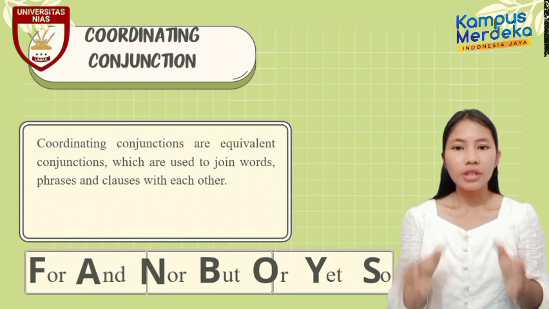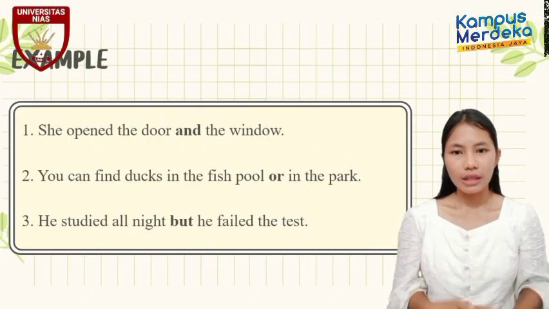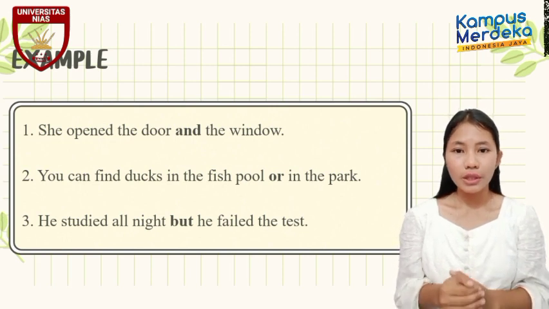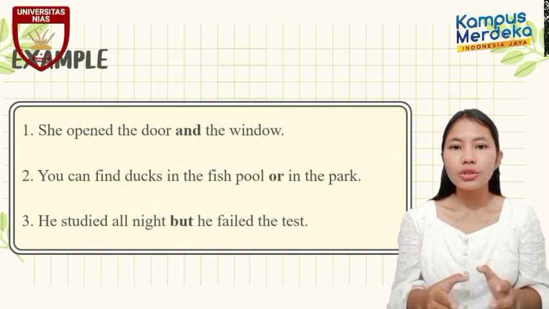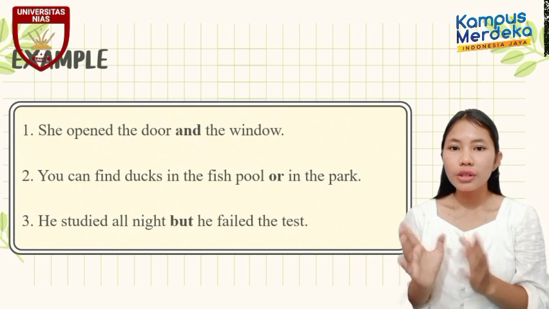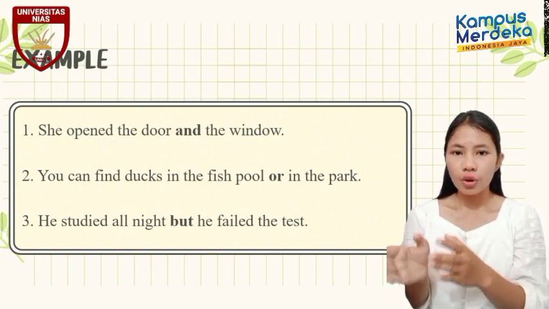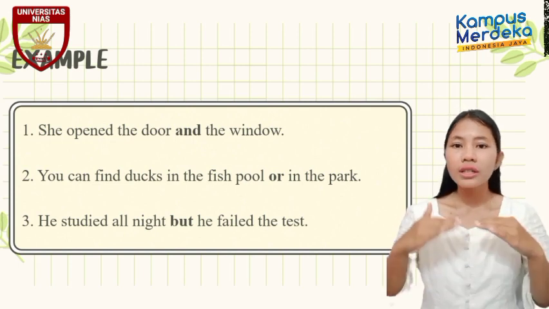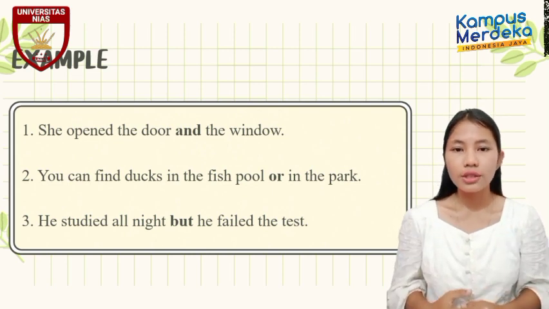I will make you understand more deeply about coordinating conjunction. See the examples on the slide. In the first example, she opened the door and the window. In the sentence, we use the coordinating conjunction and to connect the word door and the word window. Door and window have the equal level in the sentence, so this conjunction connects or combines word with word.